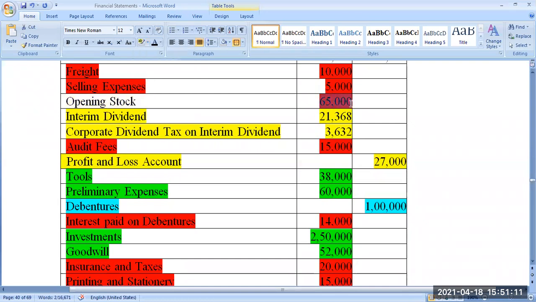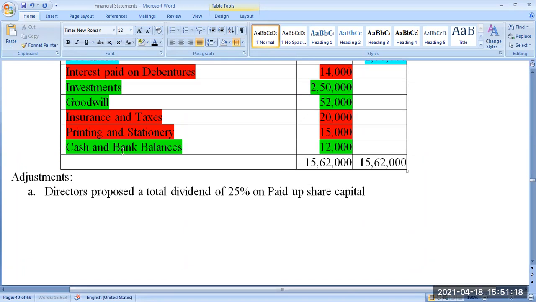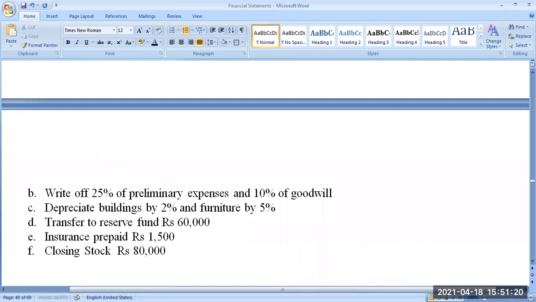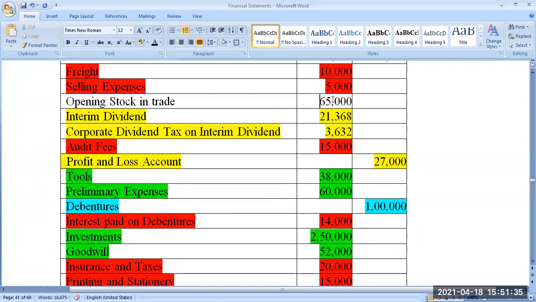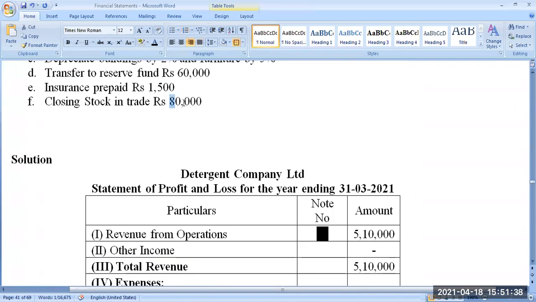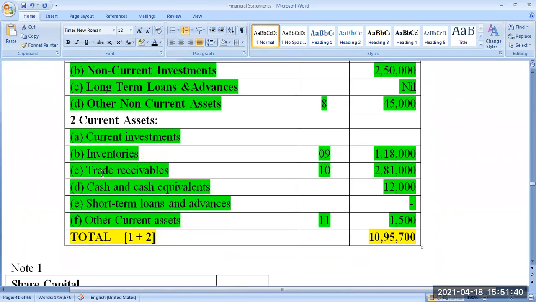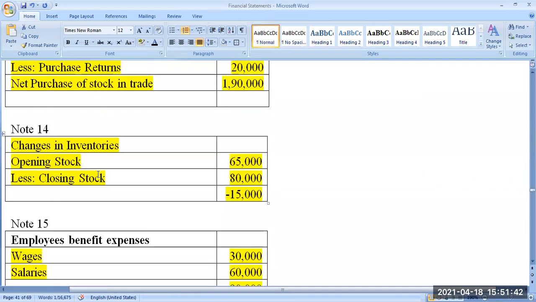So this is opening stock in trade, and this is closing stock in trade, for your better understanding. There is no work in progress. There is no finished goods because it's a trading company, it cannot be there. So take this 65,000 and then 80,000. Okay, 65 and 80. Come to the working note.